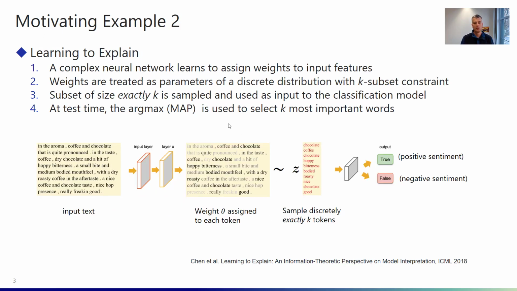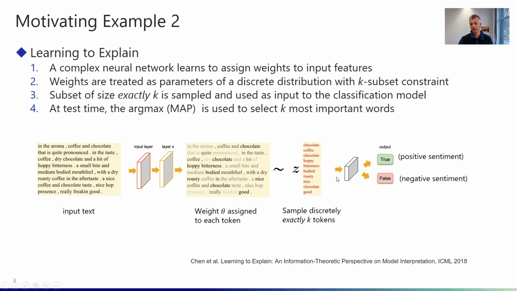The second motivating example is the area of what's called learning to explain. Here in this particular example, we have an input text. This is a review of a particular beer. And we are feeding that input text into a neural network. And this neural network outputs weights that tell us something about the importance of the words in the review. So every token in the review is assigned a particular weight. And what we do now in the forward pass is that we are actually sampling discretely exactly k of the tokens. And we are sampling from the probability distribution that's defined by the weights of these tokens.